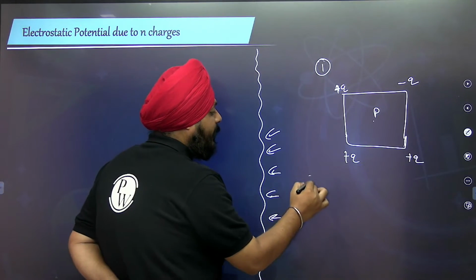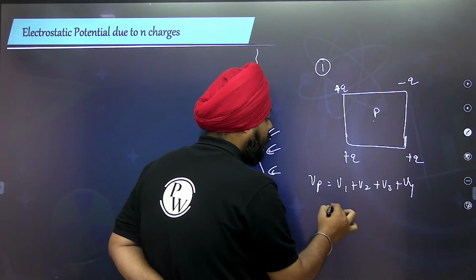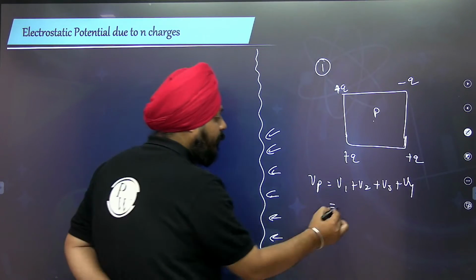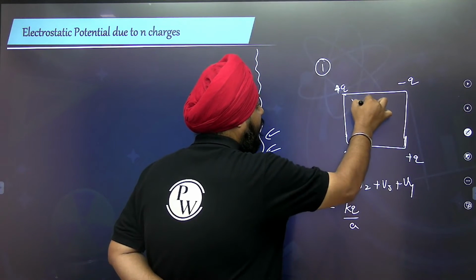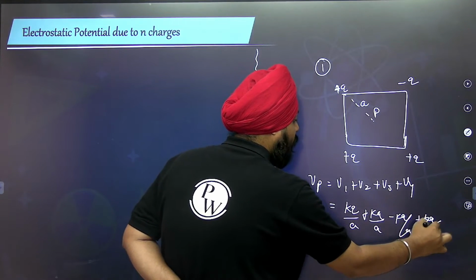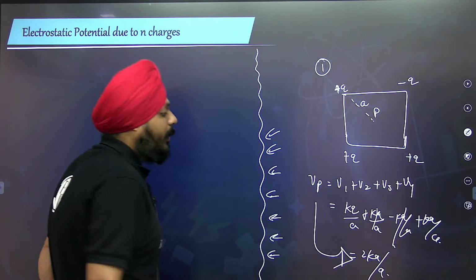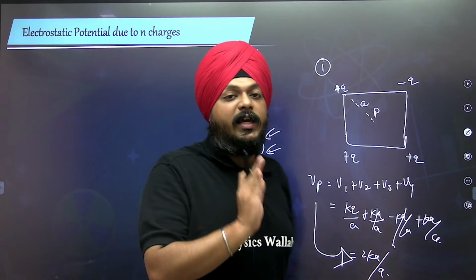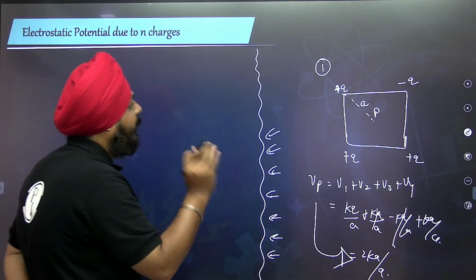If you want to calculate the resultant potential, it is because of the first, second, third, and fourth charges. Potential is also a scalar quantity. So the resultant potential, I can write as kq by, let's say this distance is a, plus kq by a, minus kq by a, plus kq by a. This thing is going to get cancelled. The resultant potential of this system is 2kq by a. This is how, analogous to the electrostatic potential energies, the electrostatic potentials are calculated.